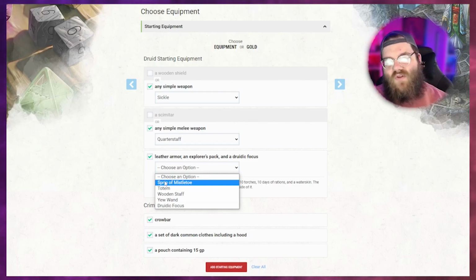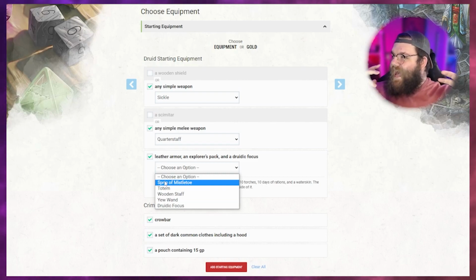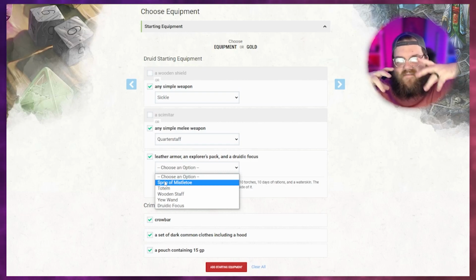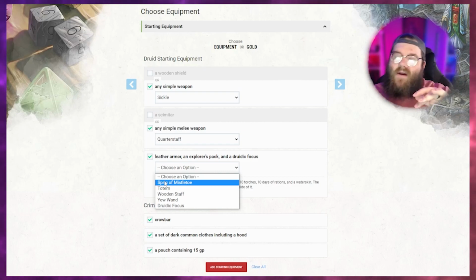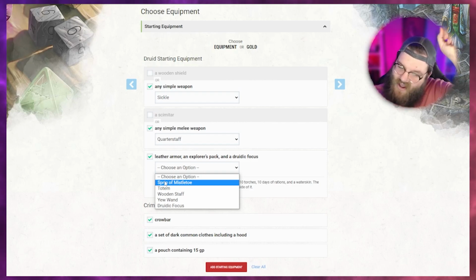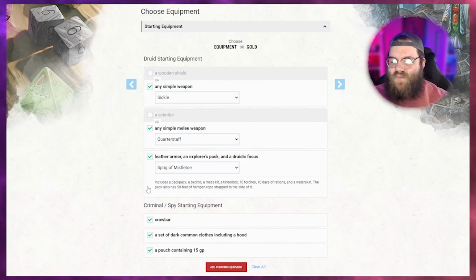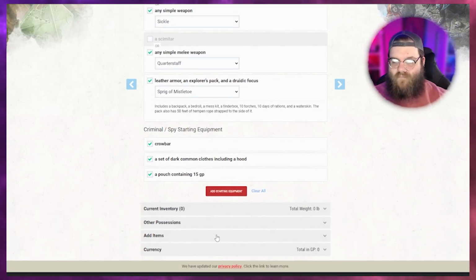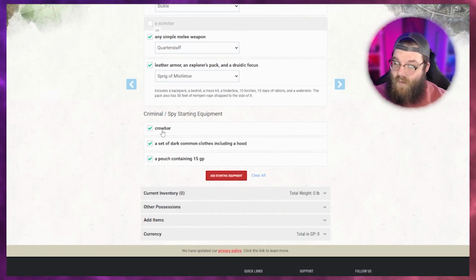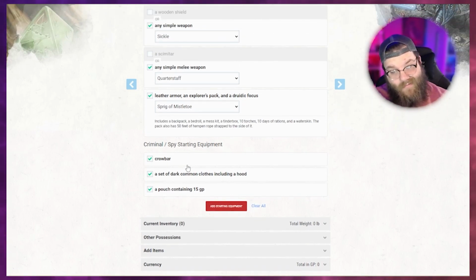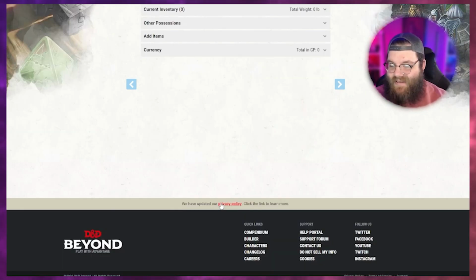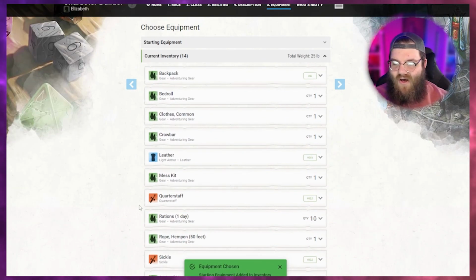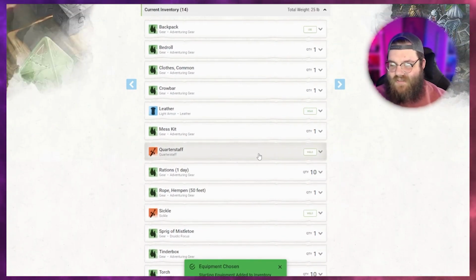I think that might be kind of cool if our tiefling has different pieces of nature and flowers sort of woven into their hair. And anytime they go to cast a spell, they just kind of twist something off and sprinkle it. I think that's really cool. So we're going to go with a sprig of mistletoe. Okie dokie. And then it'll give us a crowbar, a set of dark common clothes, including a hood, and then a pouch with 15 gold. Ooh, very nice. So then with that, we'll add the starting equipment. It'll add it all to our backpack. Look at all this dope stuff we got.